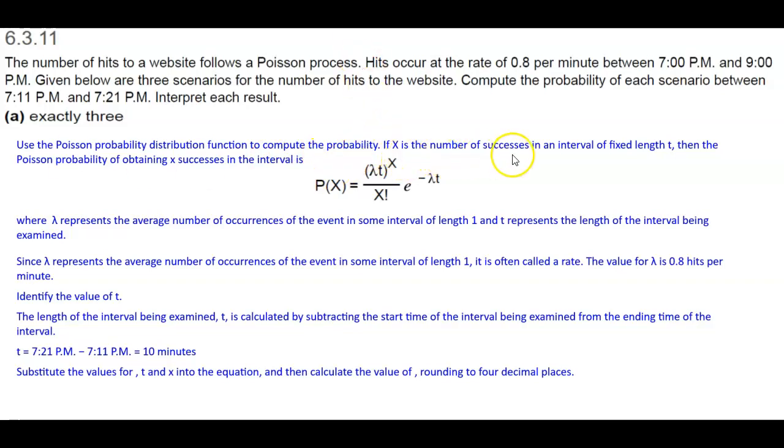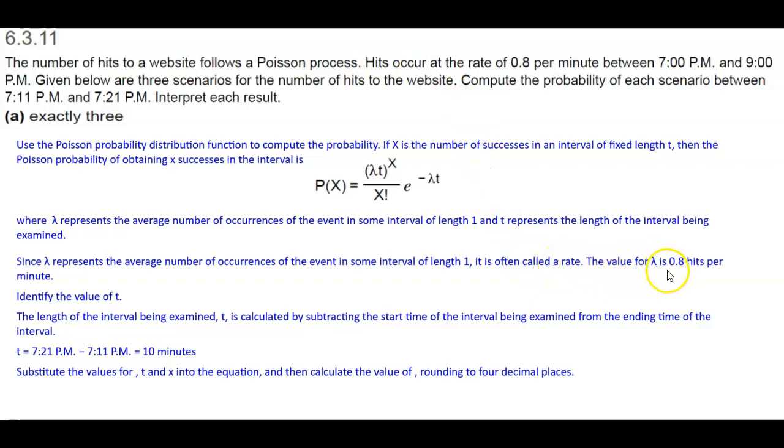If x is the number of successes in an interval of fixed length t, then the Poisson probability of obtaining x successes in the interval is P(x) equals (lambda times t) to the exponent of x, divided by x factorial, times e to the power of negative lambda times t, where lambda represents the average number of occurrences of the event in some interval of length 1, and t represents the length of the interval being examined. Since lambda represents the average number of occurrences in some interval of length 1, it is often called a rate.